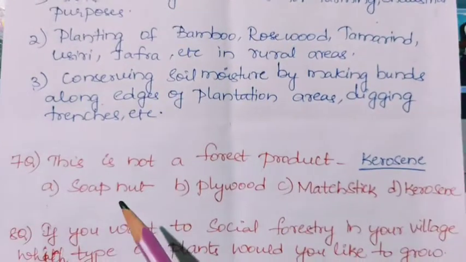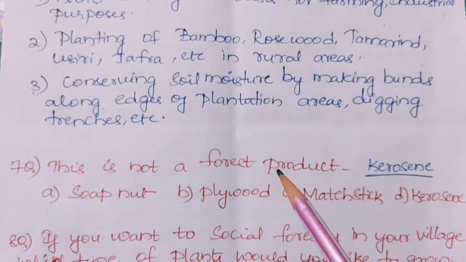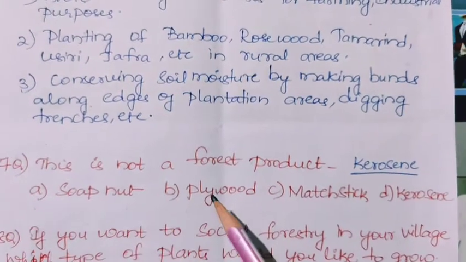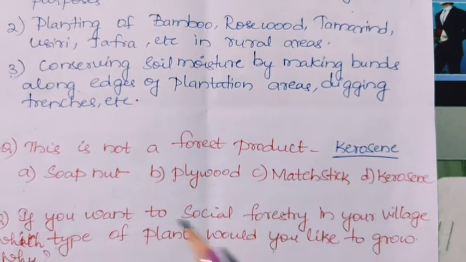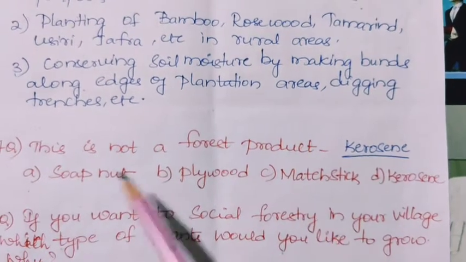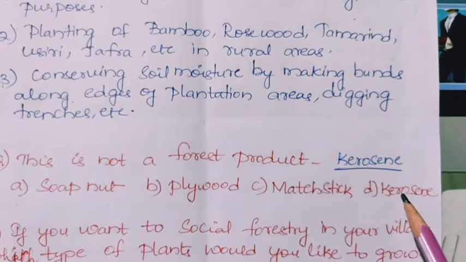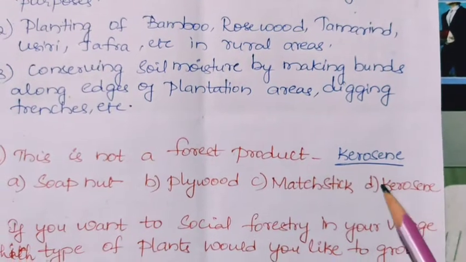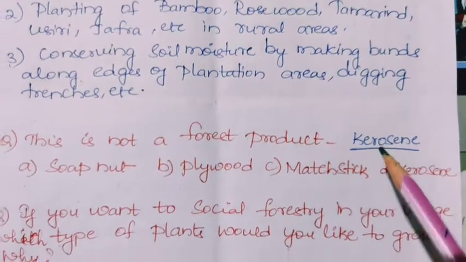Next question. This is not a forest product. Here it is multiple choice: soap nut, plywood, mastic, kerosene. Soap nut, plywood and mastic are obtained from the forest. The only product which is not obtained from forest is kerosene. So the answer is kerosene.